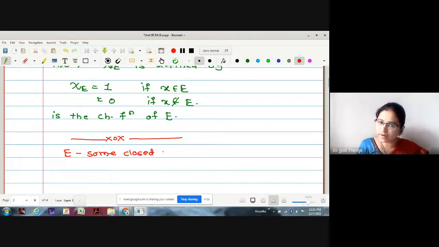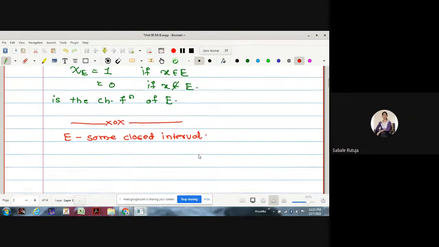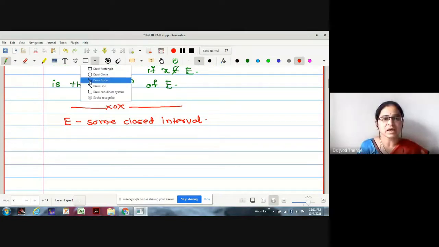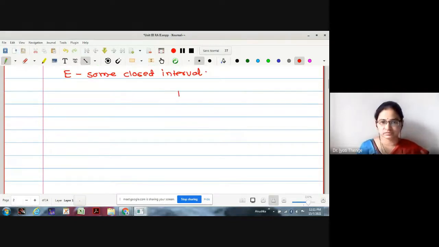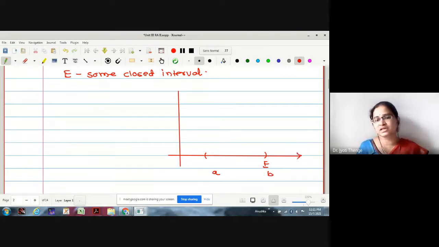Is it measurable? Yes, it is measurable. Then what will be the integration if I replace the set E by the closed interval A to B? This is the x-axis, the real line.